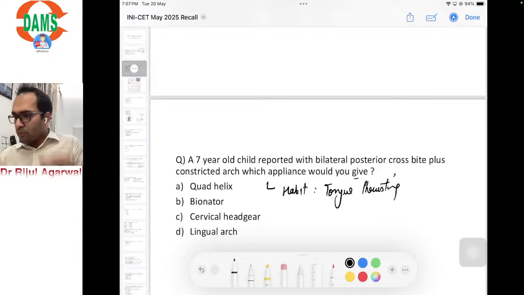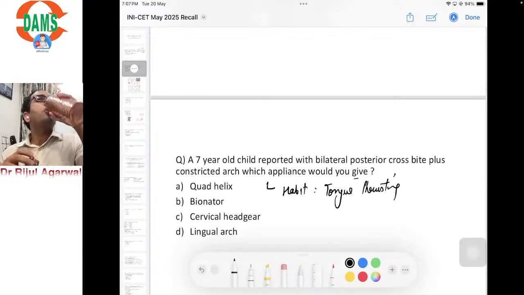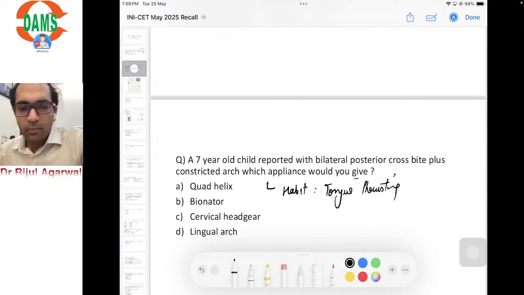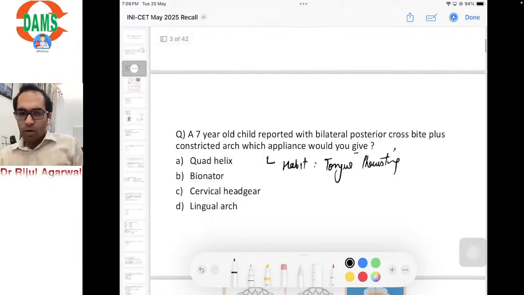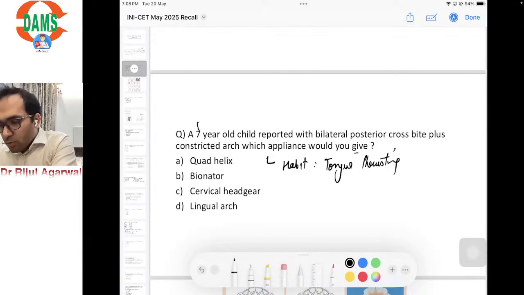If any one of you could help me whether the habit point was also mentioned or not. Okay, none. Anyhow, the question says that the 7-year-old child means it's a growing child.